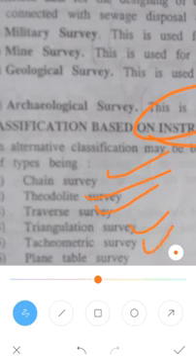Next is tachometry survey. Tachometry is also used to find out the elevation of an object, or to determine the horizontal angle as well as the vertical angle. That is the tachometric survey.